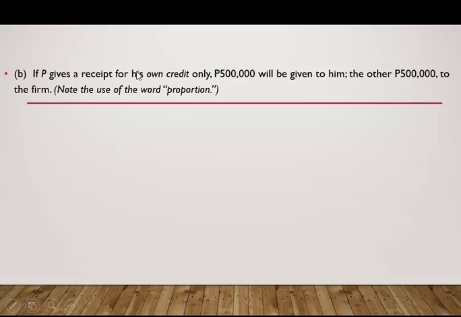If P gives a receipt for his own credit only, 500,000 will be given to him and the other 500,000 to the firm because nga yung word natin na proportion.